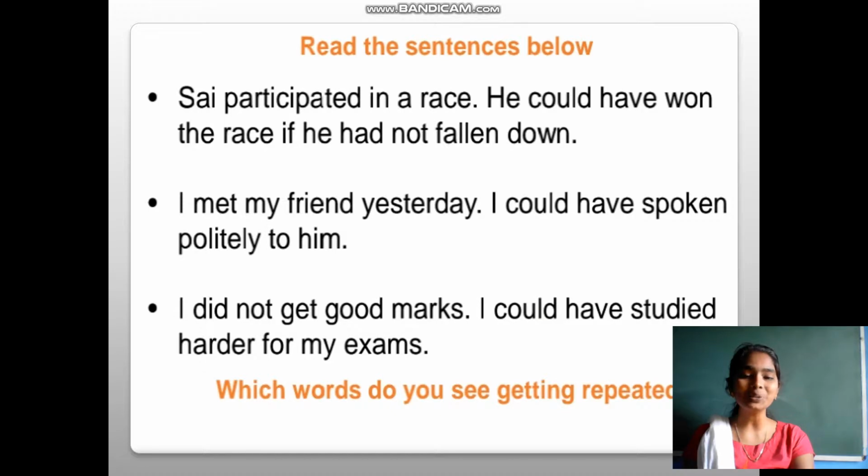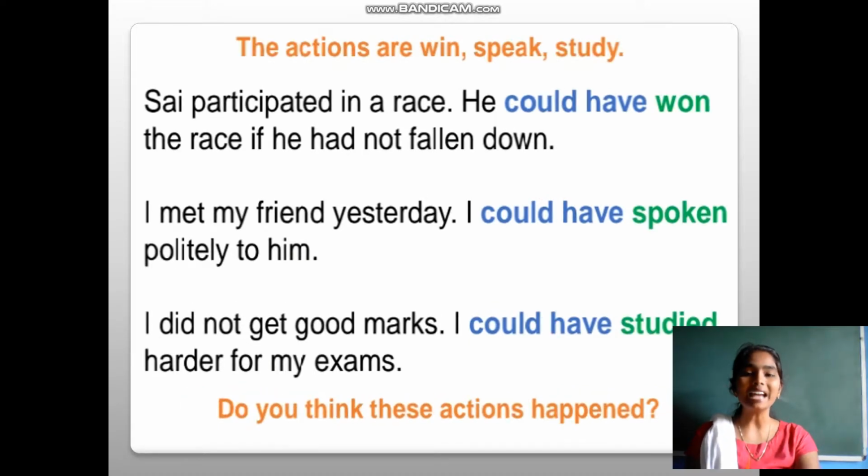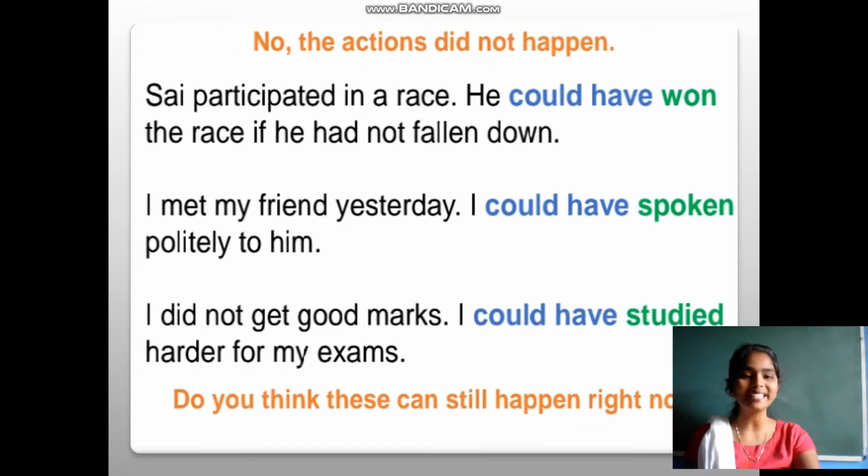So which words do you see repeated in all the sentences? Yes, you are right. It is could have, isn't it? The actions used with could have are win, speak, study. Do you think these actions happened? Let's check. No, the action did not happen. Sai practiced for a race. He could have won. I am just saying about the past ability, but the action is not done, isn't it?